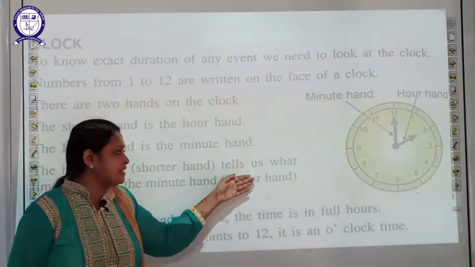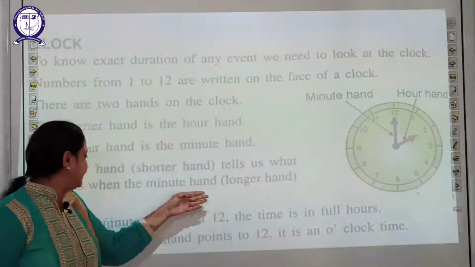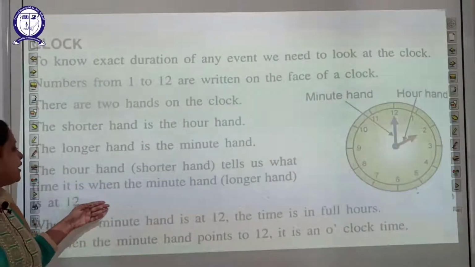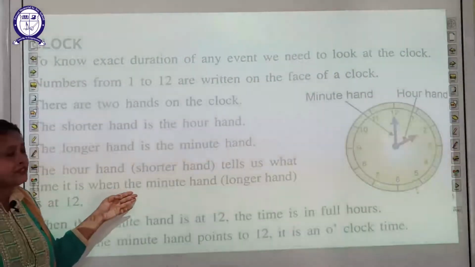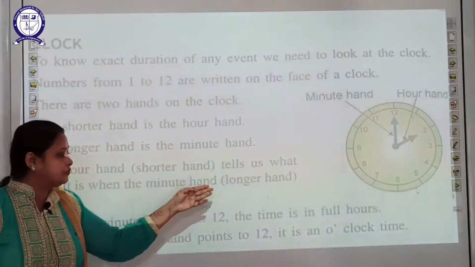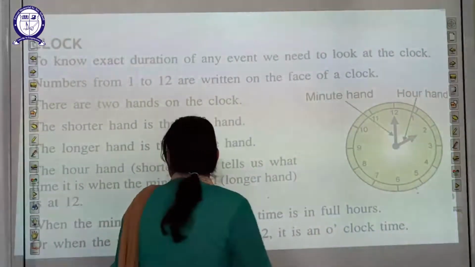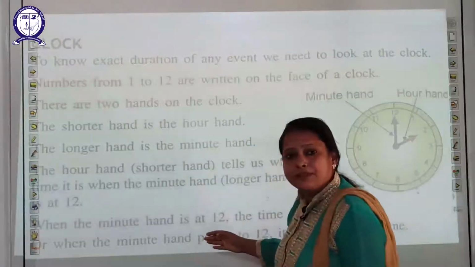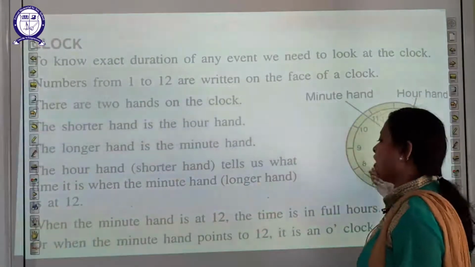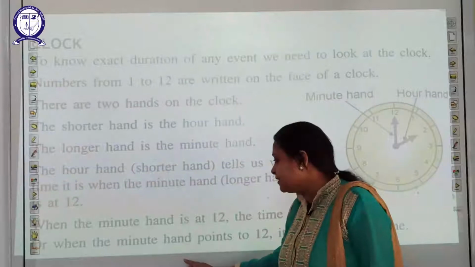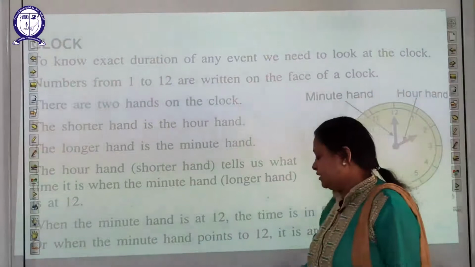The hour hand, the shorter hand, tells us what time it is when the minute hand, the longer hand, is at 12. Now students, when the minute hand is at 12, the time is in full hours. When the minute hand points to 12, it is o'clock time.